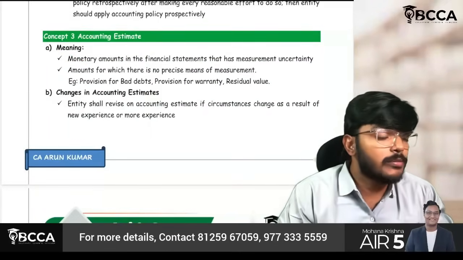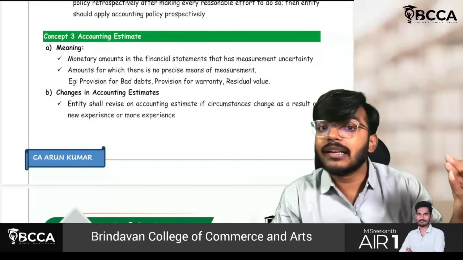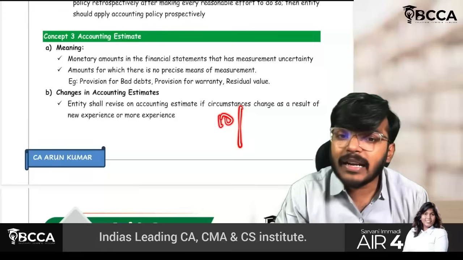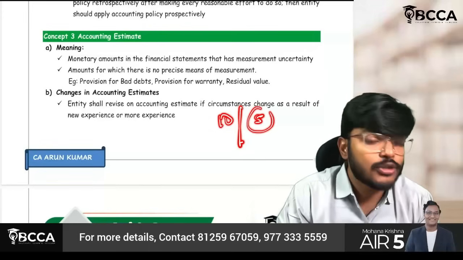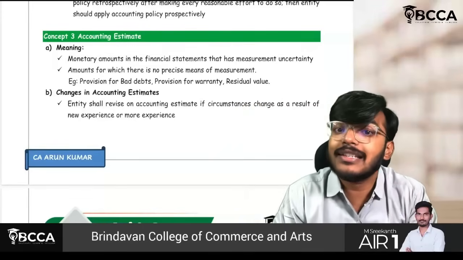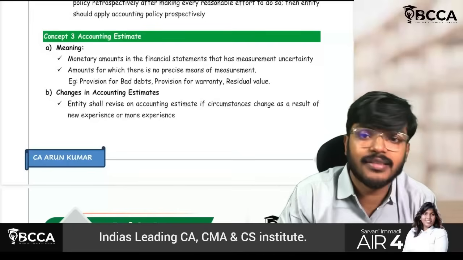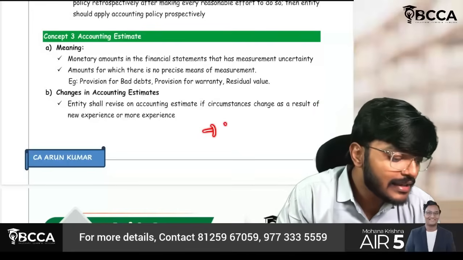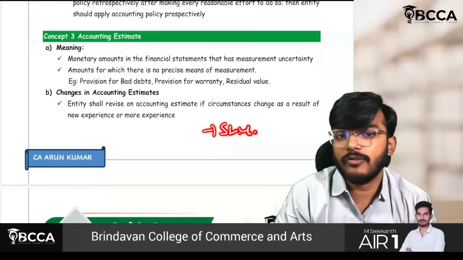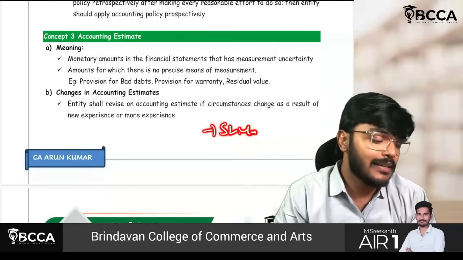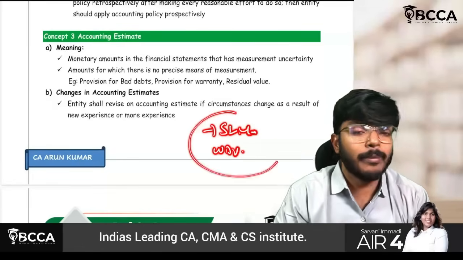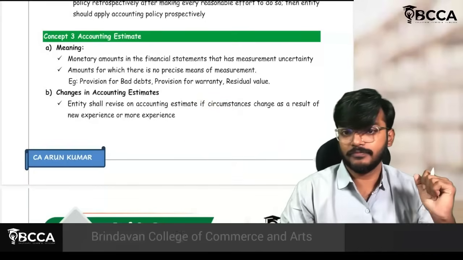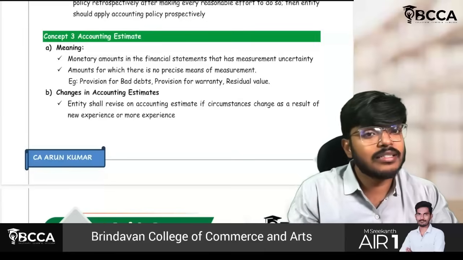Next part, accounting estimate. You just have to remember this part. Sir, earlier I decided the useful life of the asset is 10 years, but later I have revised it to only 5. Is this a change in accounting estimate? Answer is yes, it is a change in accounting estimate. Earlier I decided SLM method would be best for me, but now I have changed my mind and decided to use WDV method of depreciation. Sir, can I do so? Is it allowed under the standard? Answer is 100% yes. But whatever you do, just follow consistently.